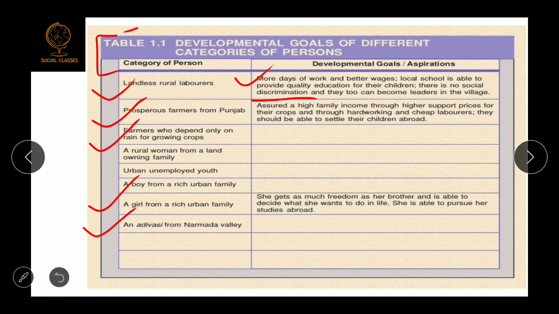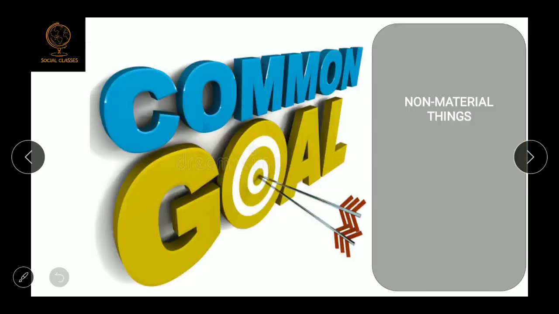He will want that there should not be any construction, there should not be any deforestation, there should not be any construction of dam in that area, so that they would have to displace from the Narmada Valley. So likewise every person has their own development goal. There are some goals, friends, which are common for everyone.